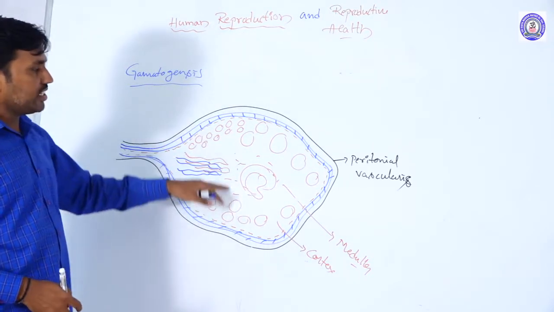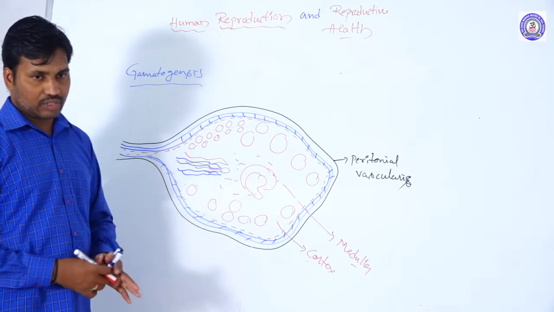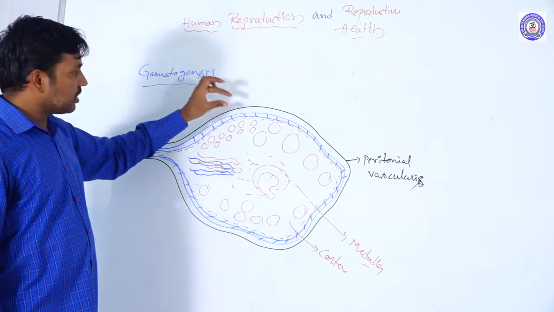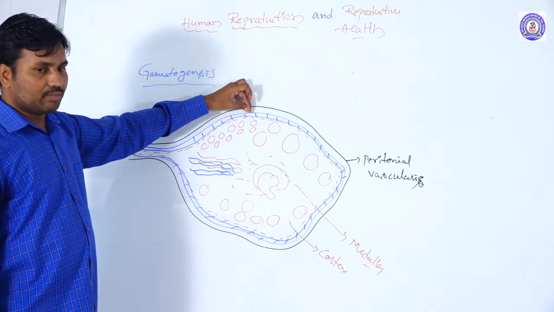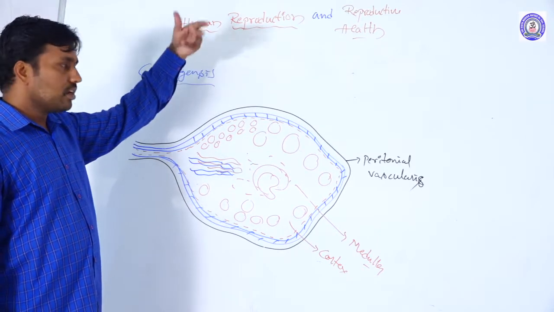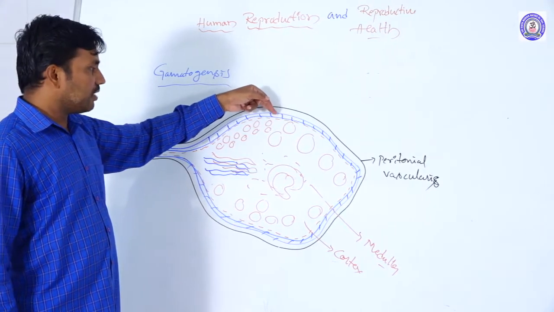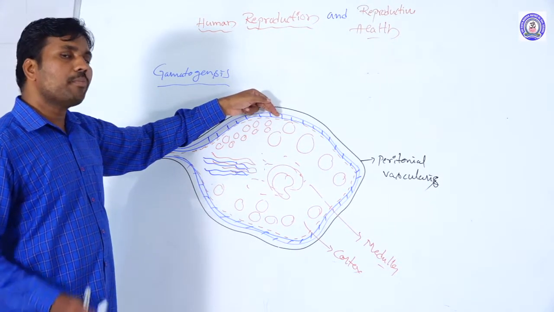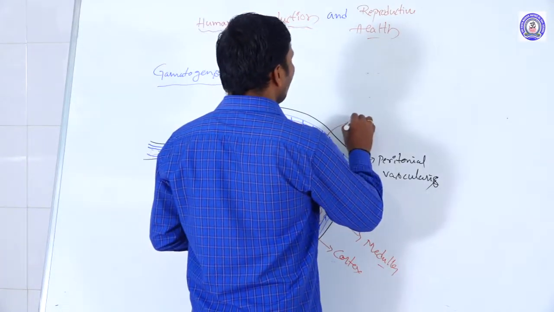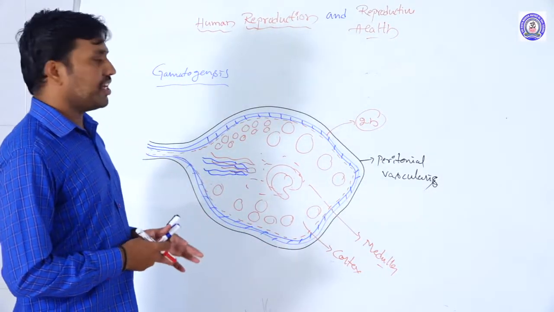Like this, there are two regions in the ovarian stroma: the cortex region and the medullary region. From here, the ova are developing, meaning the germinal epithelium. In females, the germinal epithelium is involved in ova production. Here the oogonial mother cells are present, and they are also in the 2n condition.